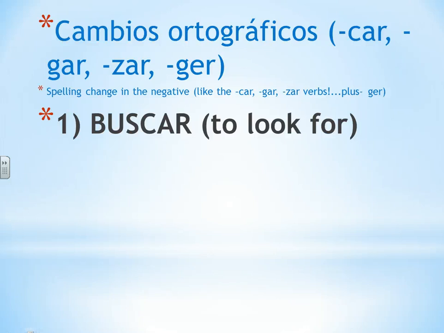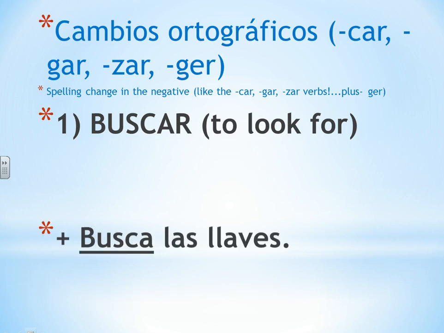This is part 2 of our lesson on mandatos informales. And so we're back again with the tú-form commands. And today we're talking about cambios ortográficos. So these are verbs that end in car, gar, zar, and ger. They take a spelling change in the negative part. So we'll look at both of those and see what we have to do in spelling to make sure it sounds right. The first verb we have is the verb buscar, to look for.